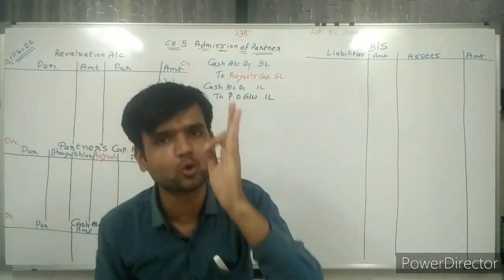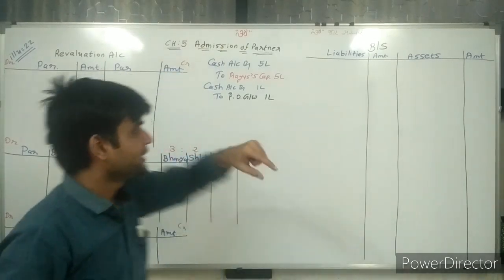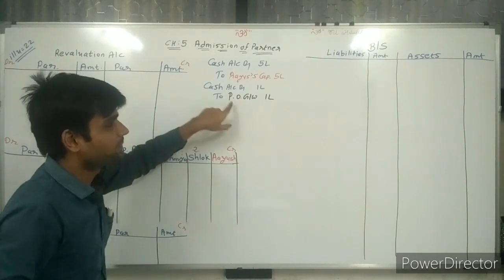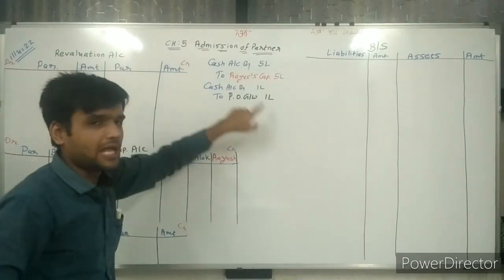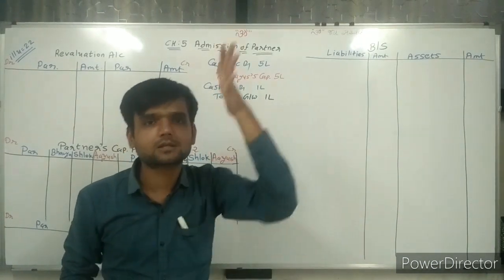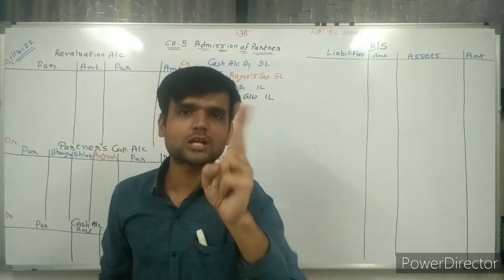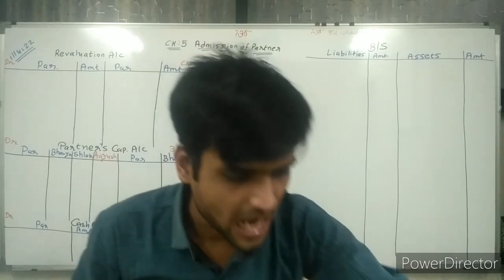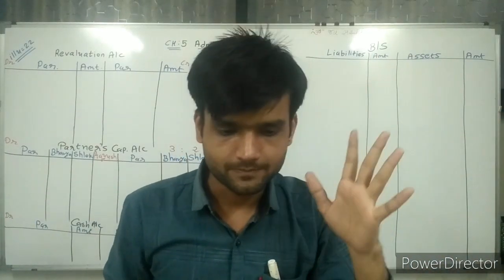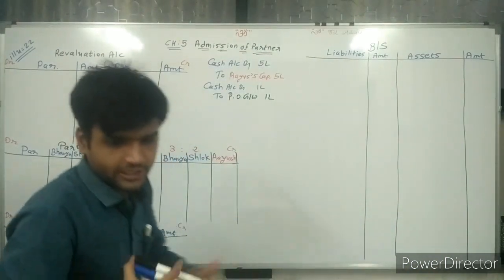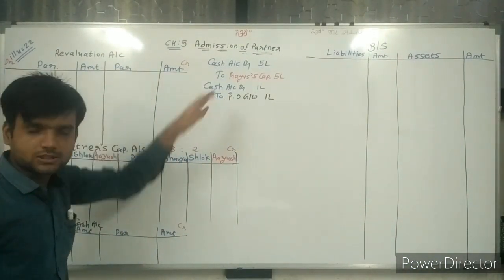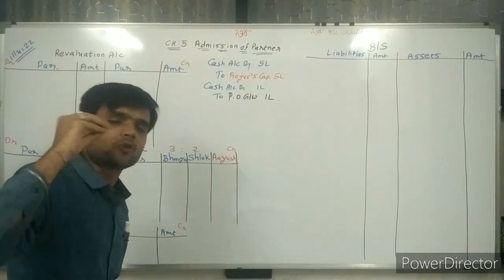It is for goodwill, and that's why in the journal entry cash account is debited to premium of goodwill account. The amount is 1 lakh rupees because 1 lakh rupees is brought by the partner. So I can write these 2 journal entries after reading this first adjustment. This is 100% clear to all of you. I am confident about it.